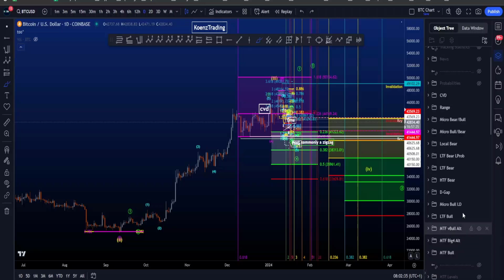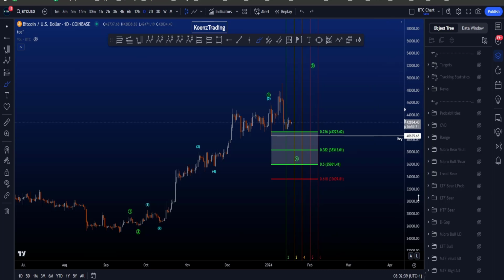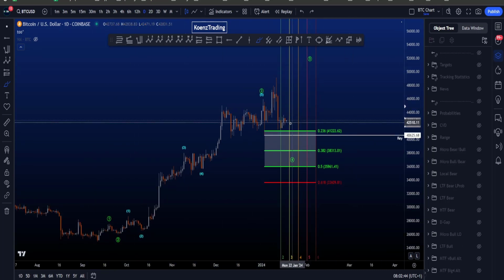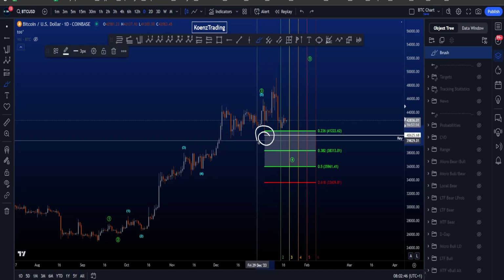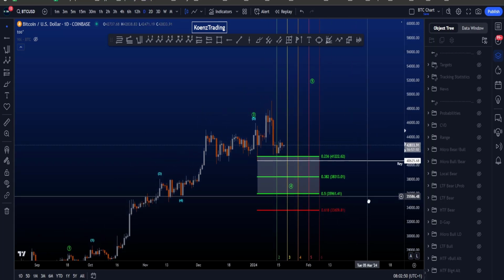Hi everyone, let's go over my bullish and bearish Elliott Wave scenarios on Bitcoin, starting with the bullish scenario on the medium time frame, where we're looking for an impulsive structure to the upside. As long as this low at 40.6k is not taken, this is the preferred bullish scenario.